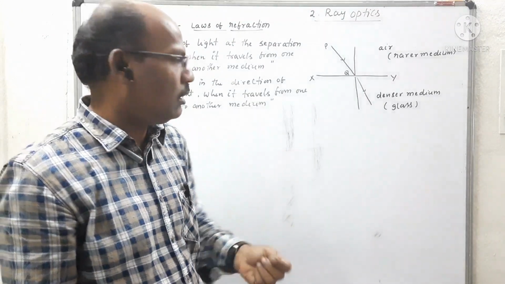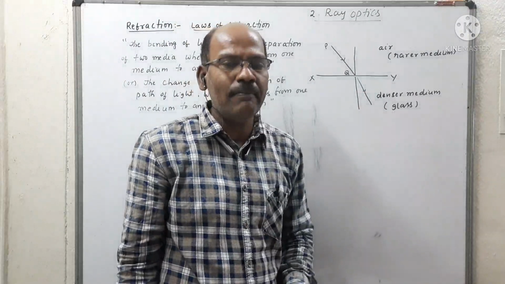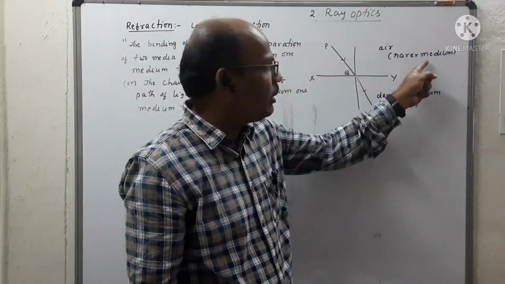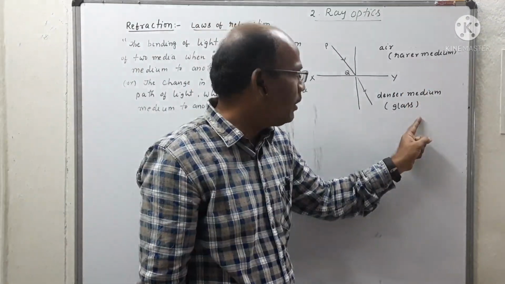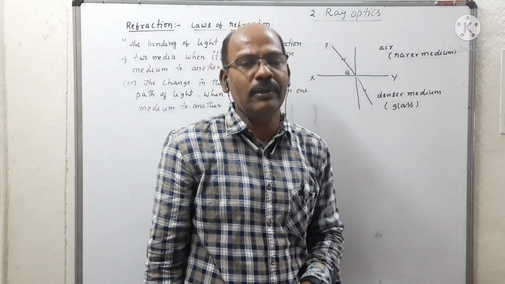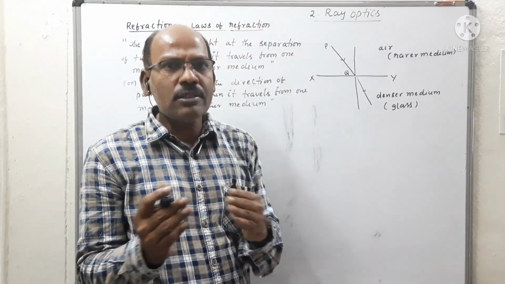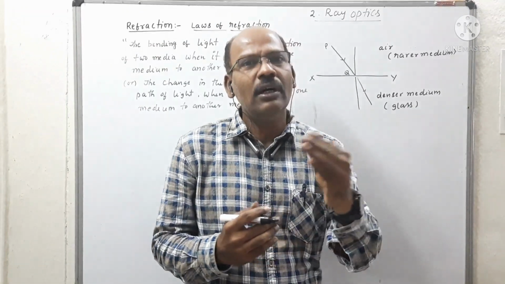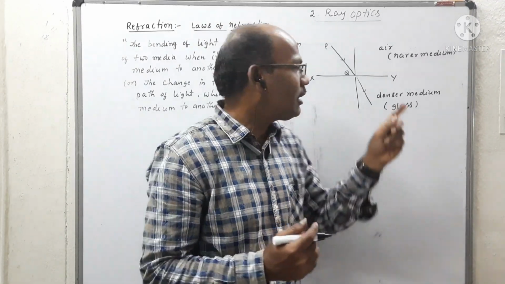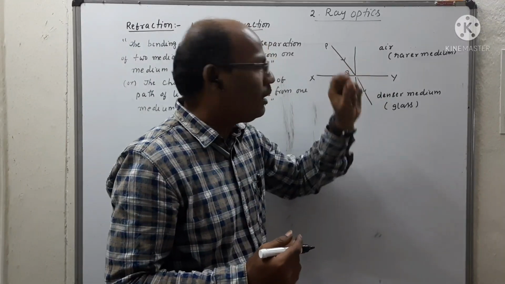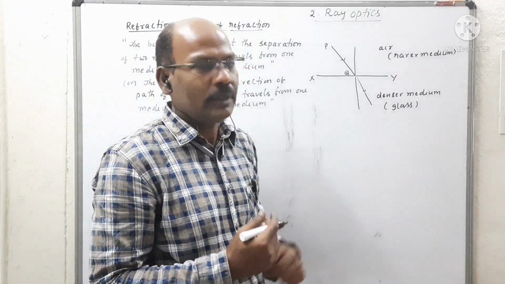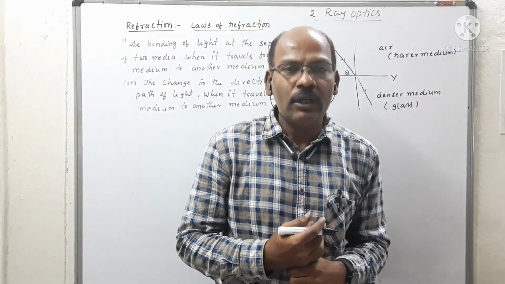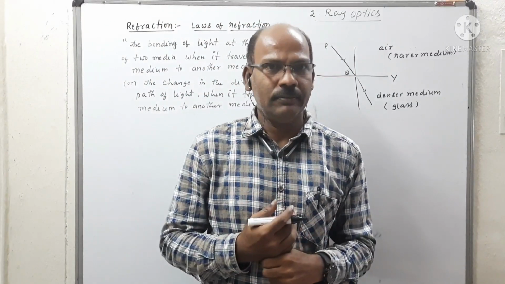Why does the light ray change its path or bend at the separation of two media? It is because there is a change in the velocity of light. The velocity of light in rarer medium is greater than the velocity of light in denser medium. So because of the change in the velocity of light, when it travels from one medium to another medium, the light is slightly bending at the separation of the given two media. That is called refraction. And coming to what are the laws of refraction?